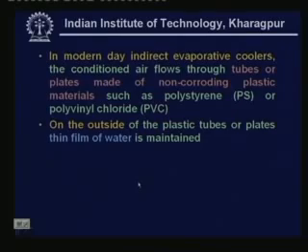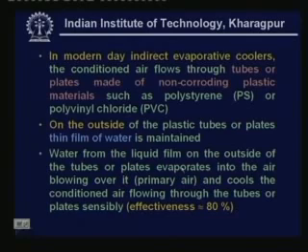So as I said, on the outside of the plastic tubes or plates, a thin film of water is maintained. Water from the liquid film on the outside of the tubes or plates evaporates into the air blowing over it, and cools the conditioned air flowing through the tubes or plates sensibly. And using this kind of an arrangement, you can get an effectiveness as high as 80%.